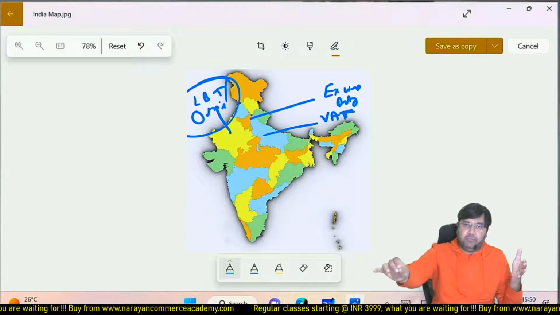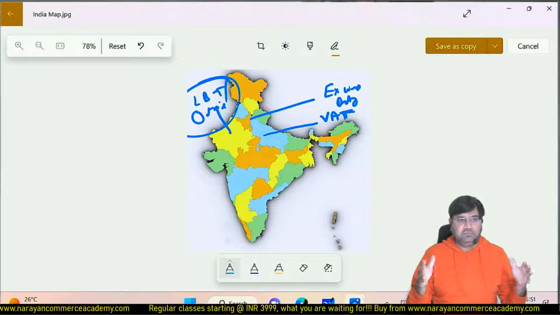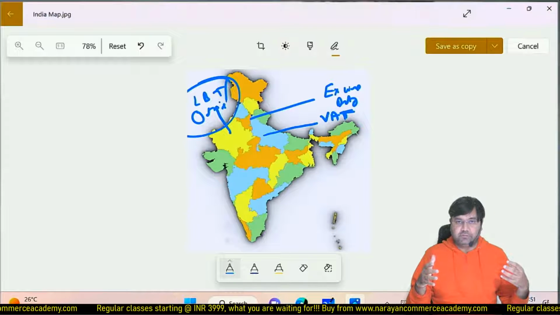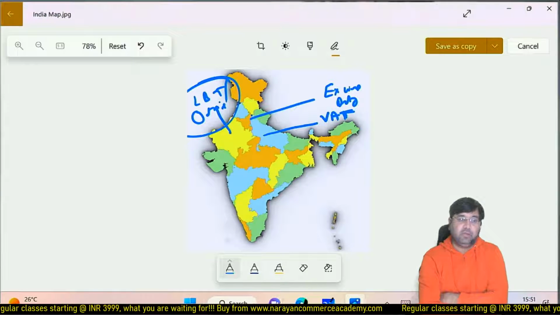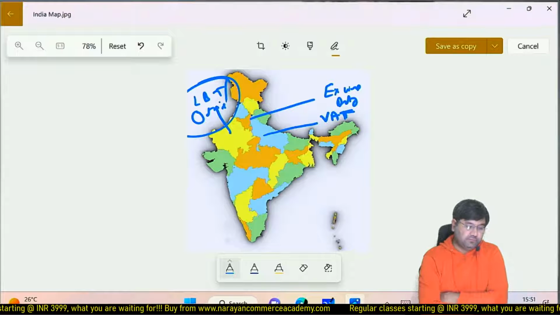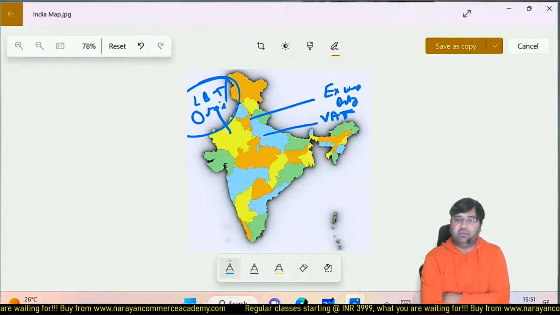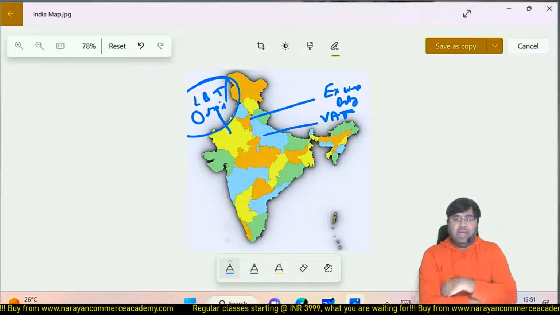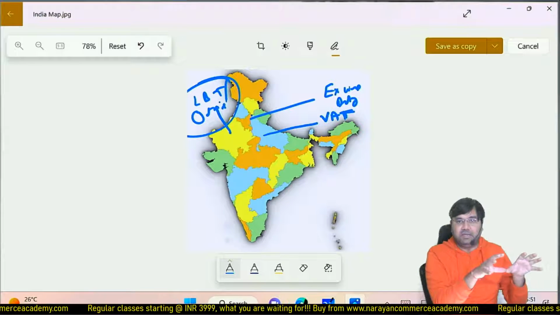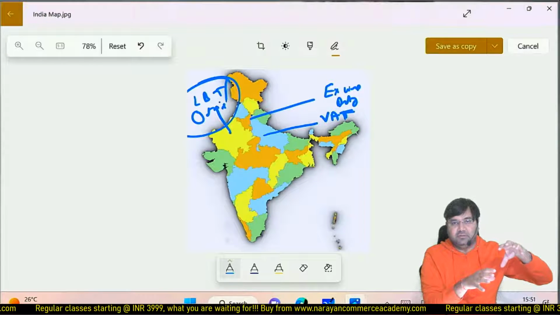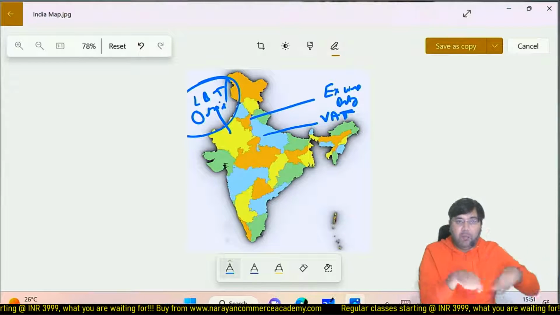provision was written in Article 246 in schedule list 1 that on manufacturing of goods, the central government can levy excise duty. Once it comes to trading, then it was the subject matter of state government. State government used to levy VAT. And the municipality was empowered to levy entry tax when any goods used to enter the municipality limit. So municipality used to levy when any goods entered the boundary of the municipality.